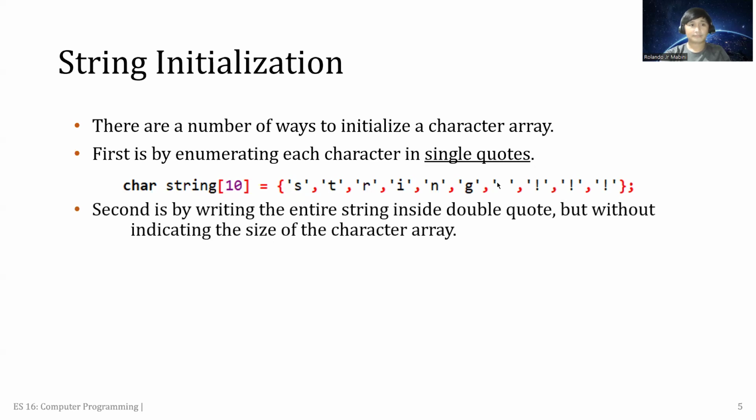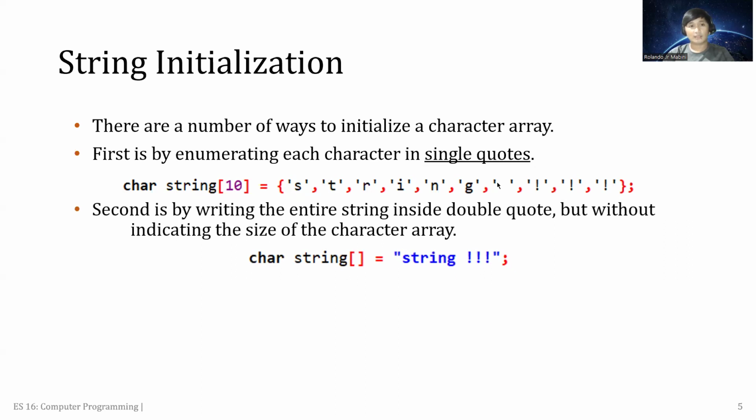And then second is by writing the entire string inside double quotes, but without indicating the size of the character array. So char, string, and then we have this double quotation.